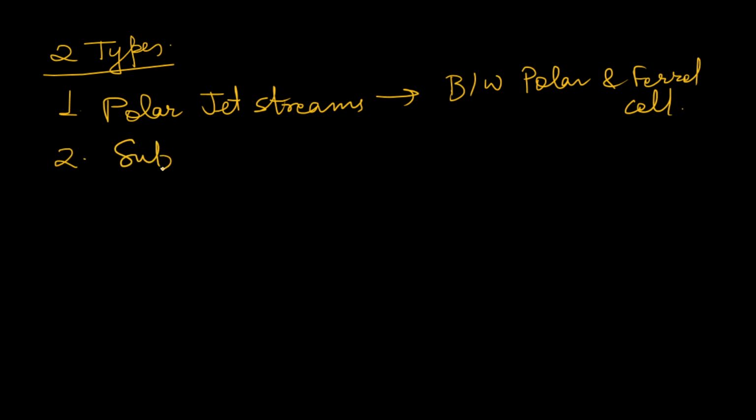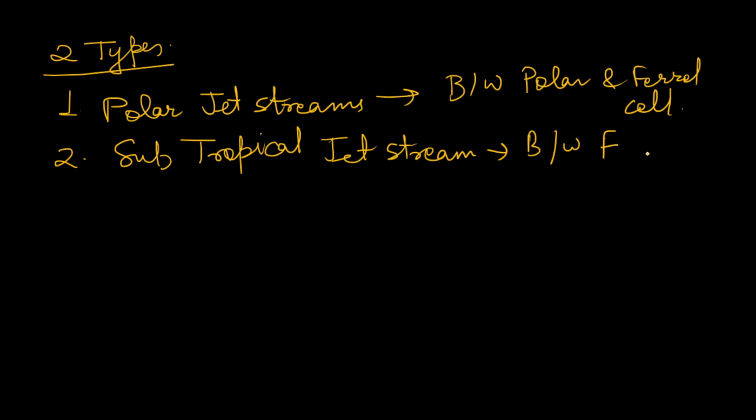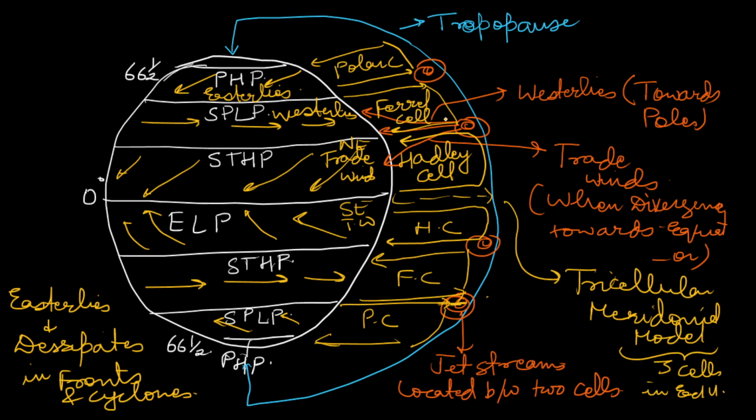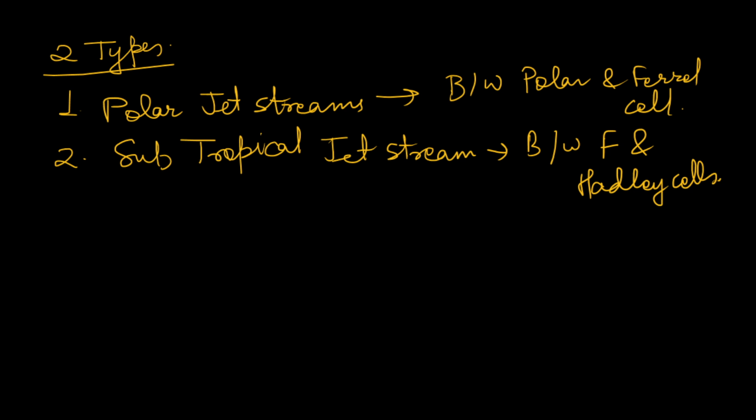the subtropical jet stream, between the Ferrel and Hadley cells. You can see here, between the Ferrel and Hadley cells, in this region, this is the subtropical jet stream, and between the polar and Ferrel cell you will find the polar jet stream. So I hope you understand this.